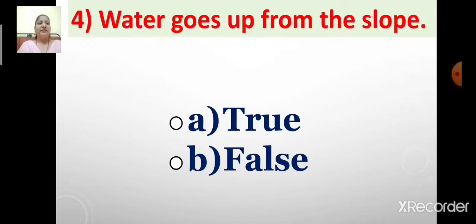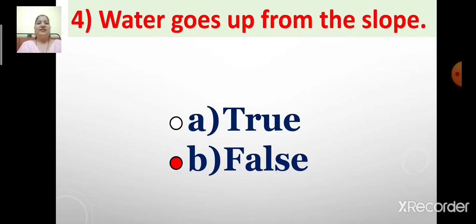Now next. Number 4. Water goes up from the slope. I repeat, water goes up from the slope. Is this true? No, this is not true. It is false. So children, let us select option B, false. Water goes up from the slope is a false statement.